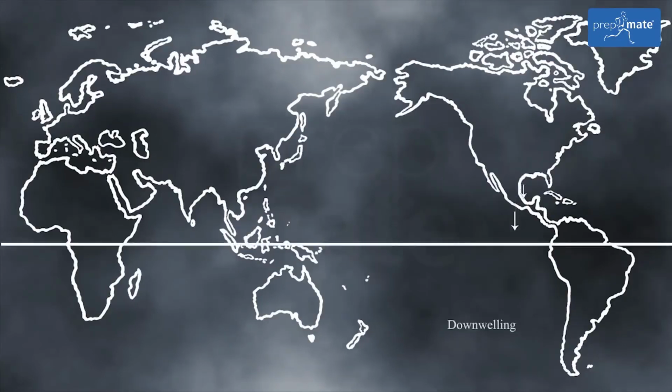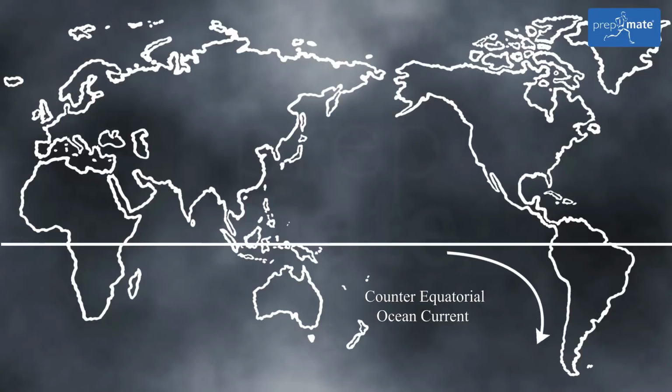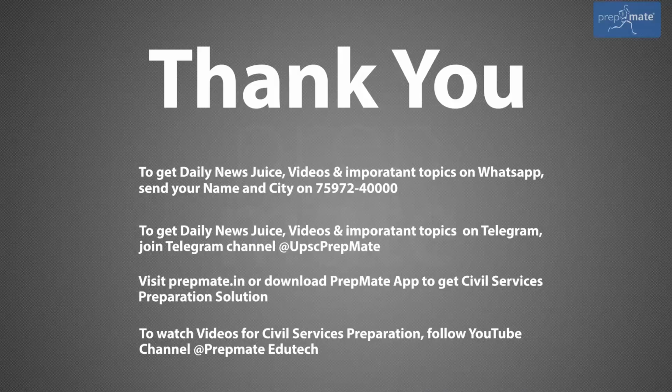The upwelling currents reduce in Eastern Pacific. Consequently, the nutrient level in upper layers of Eastern Pacific falls drastically, leading to loss of biodiversity and reduction of fishing. The equatorial ocean current is replaced by equatorial countercurrent. Equatorial countercurrent moves from the coast of Asia and Australia towards South America.